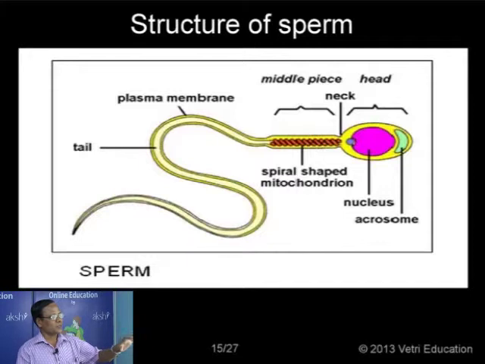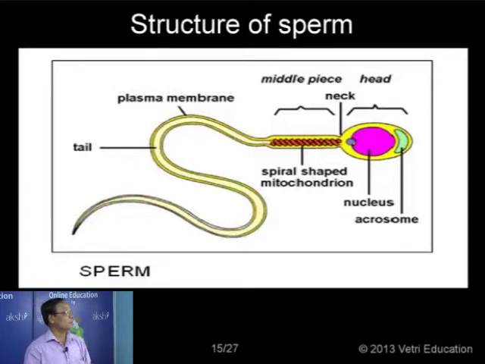So the middle piece contains mainly the mitochondria, and the axial filament is also passing through it. Don't say simply that it contains only mitochondria. The axial filament also passes through this, and it arises from the distal centriole. That is why the question in 2011, I think, asked: when you make a section in the middle piece, what can you observe? Nothing but the 9+2 arrangement plus mitochondria around. That's about the middle piece.